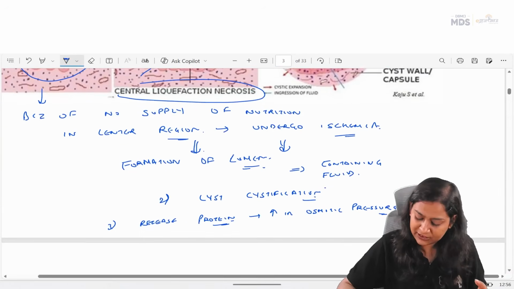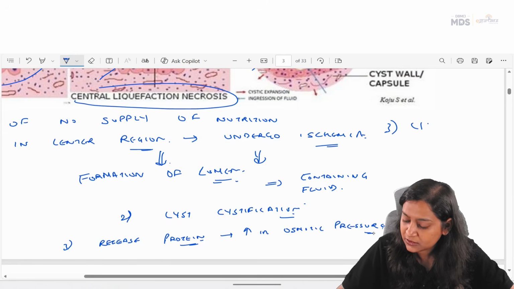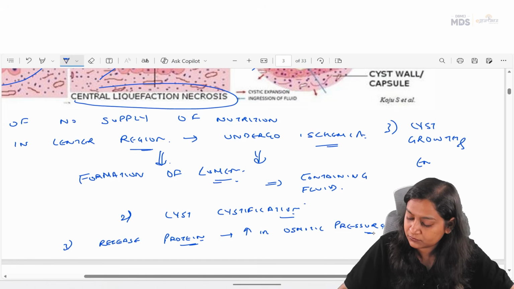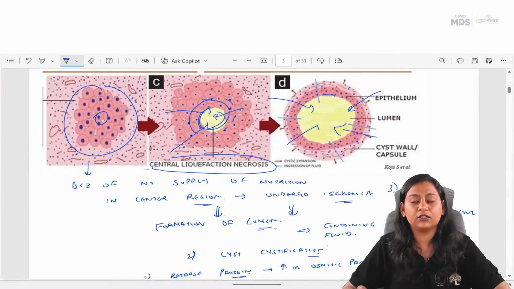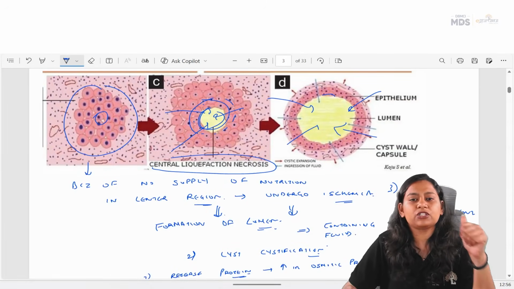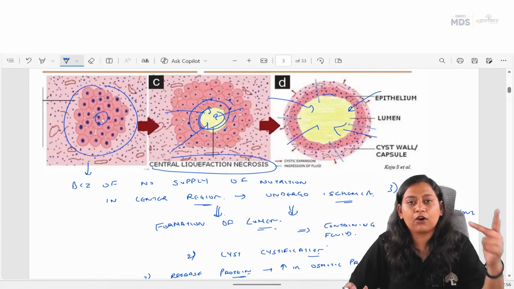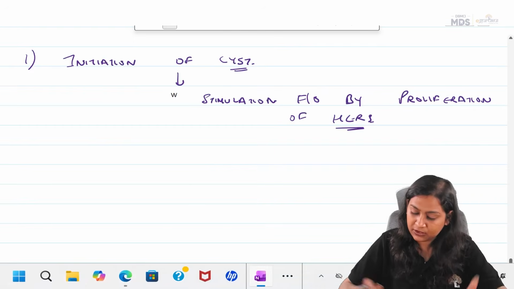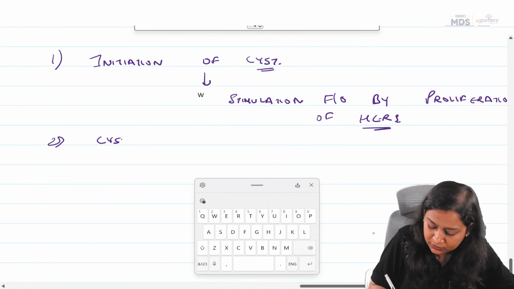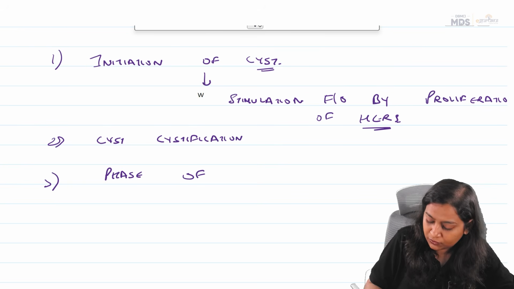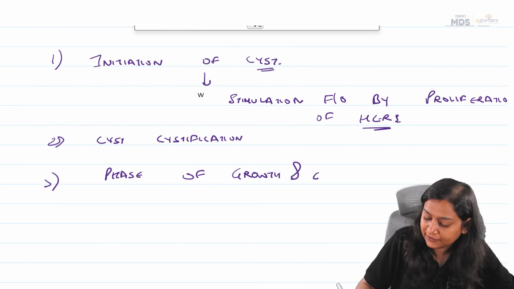So, the third phase is cyst growth and enlargement. I hope this is very clear. Three phases of cyst formation. First is the stimulation and the proliferation of HERS. Second is cystification, and the third phase is the phase of cyst growth and enlargement. So we will write this: initiation, cystification, and the third is the phase of growth and enlargement.